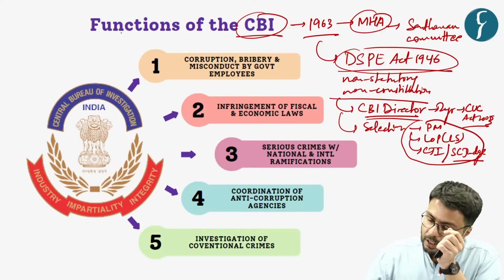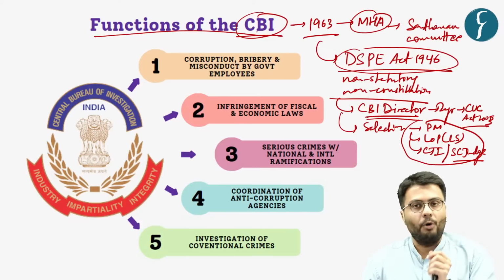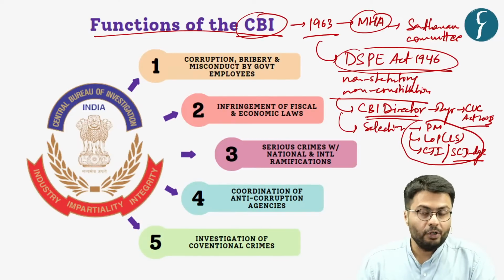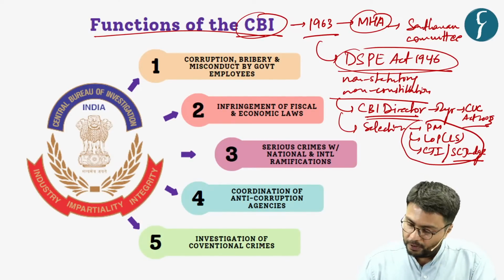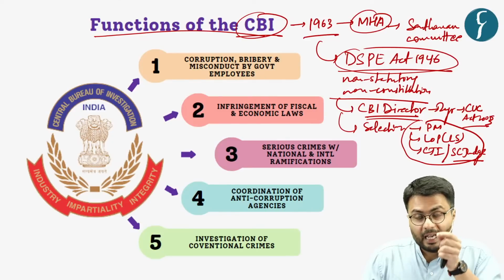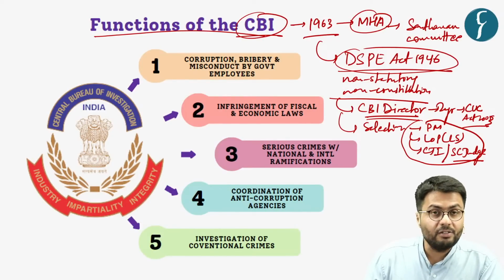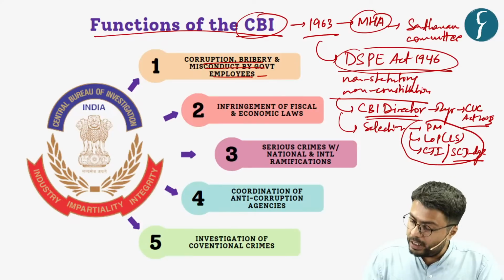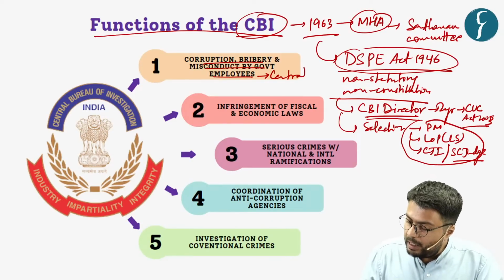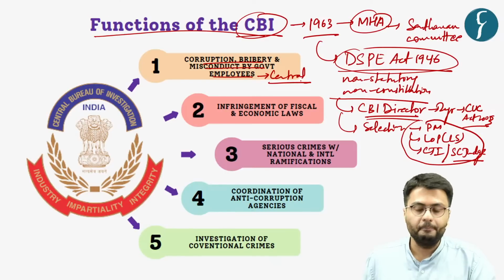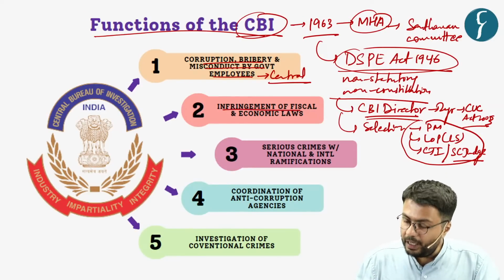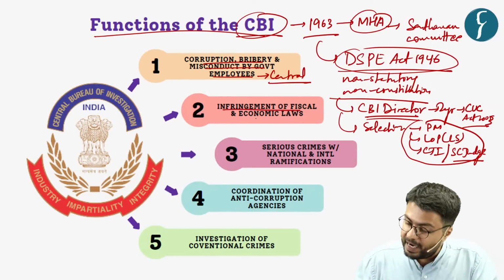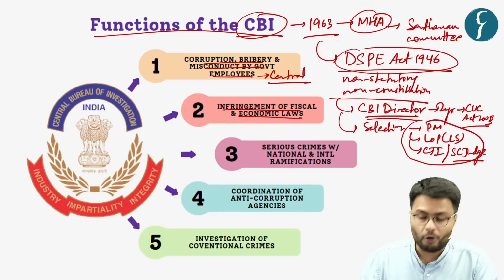Now, let us discuss what are the functions of the body. The primary functions of this body are 5 functions. The first is that this agency, it deals with cases of corruption, bribery or misconduct by government employees, particularly the employees of the central government. Additionally, as you can see, it also investigates cases related to infringement of fiscal and economic laws.